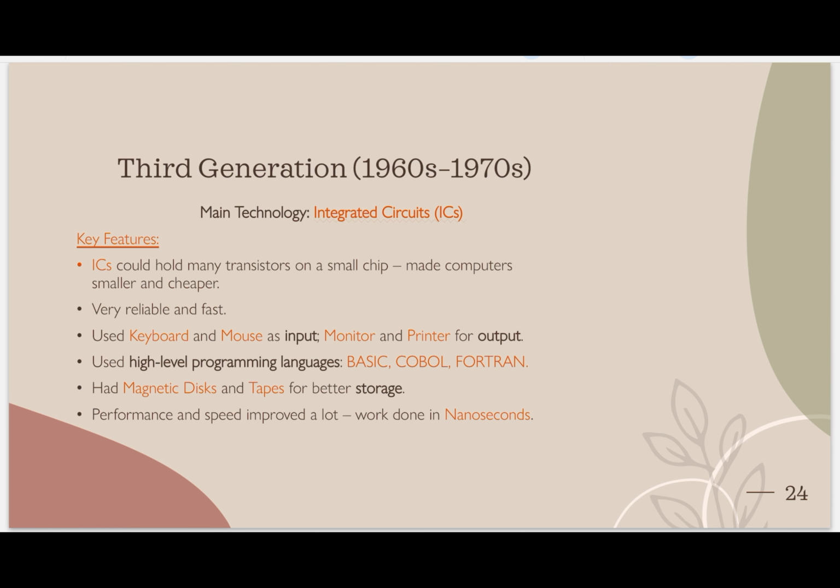Now what was the main technology used in this? Integrated circuits, we can say ICs. In the first generation, vacuum tubes were used. In the second, transistors replaced vacuum tubes, and in the third, integrated circuits replaced transistors. See, an IC could hold many transistors on a small chip, which made computers smaller and cheaper. Why were they replaced? Because ICs are more powerful than transistors. Why? Because they are smaller, cheaper, and an IC could hold many transistors.